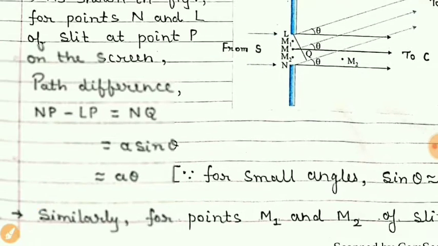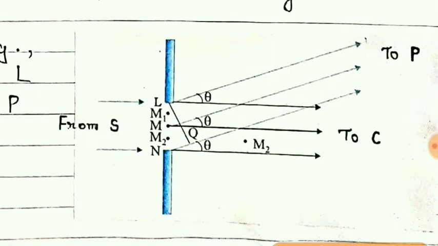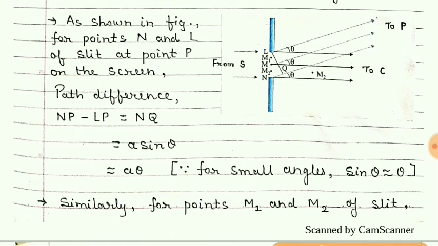I hope you understood this. So the path difference is a into theta. I have written this: path difference is nothing but NP minus LP. NP means the ray coming from here, which has a longer path, and LP means the ray having a shorter path. So NP minus LP gives us the path difference, and that is equal to NQ. And NQ is a sin theta, but for a very small angle, sin theta can be written as theta. So path difference is equal to a theta.